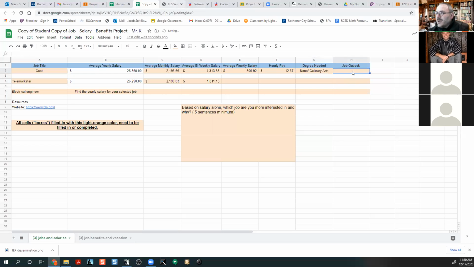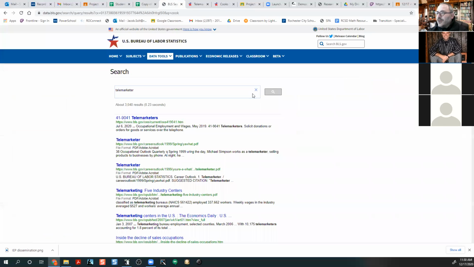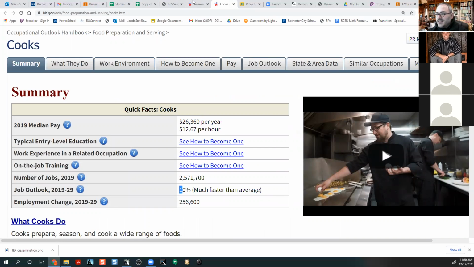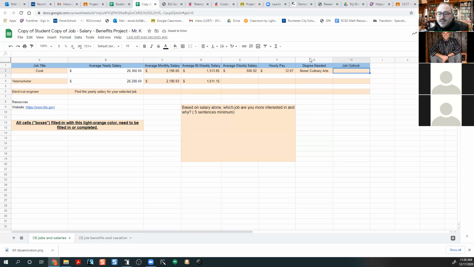Job Outlook. How am I going to fill this in? I'm going to go to that website right here, and it tells me the Job Outlook. 10%. So much faster than average. So I'm going to use that to fill this in, 10%. There we go. And then for telemarketer, I might do the same thing.